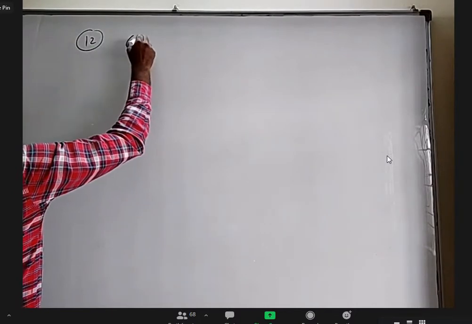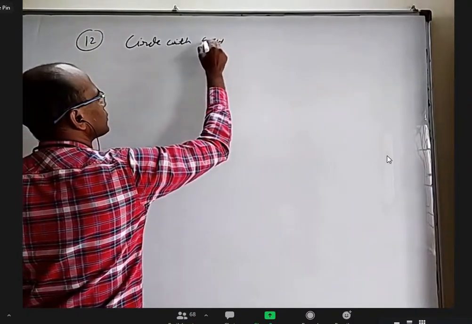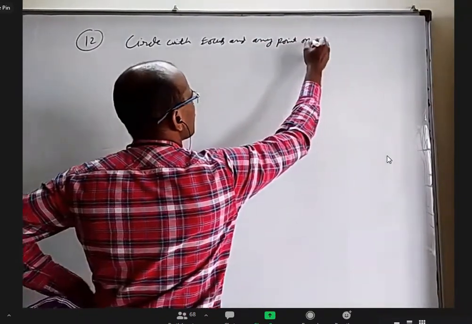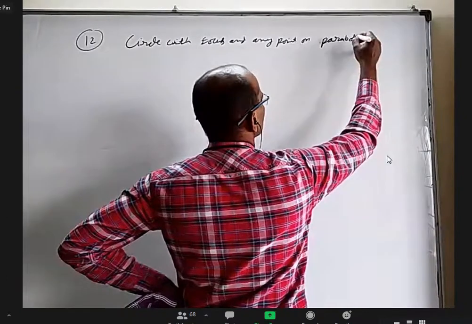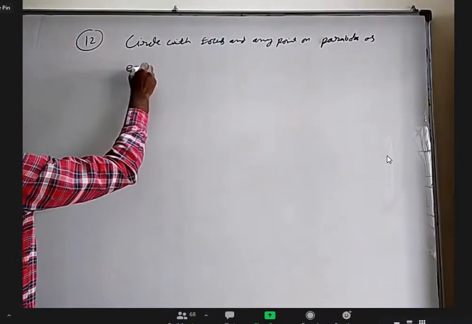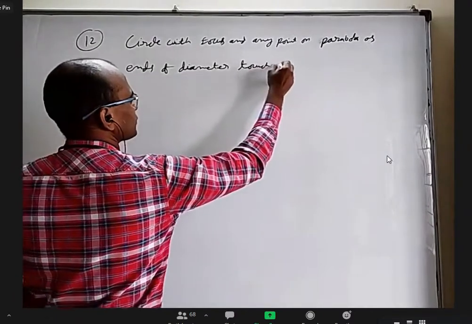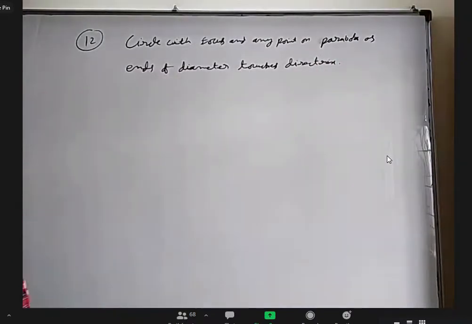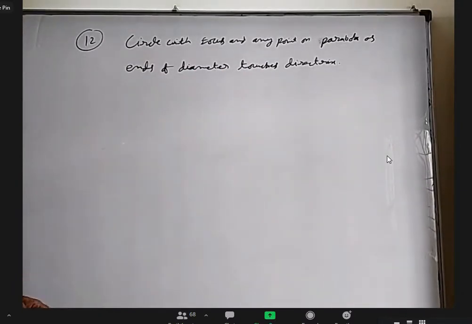Okay, last property. Circle with focus and any point on parabola as ends of diameter touches the directrix.